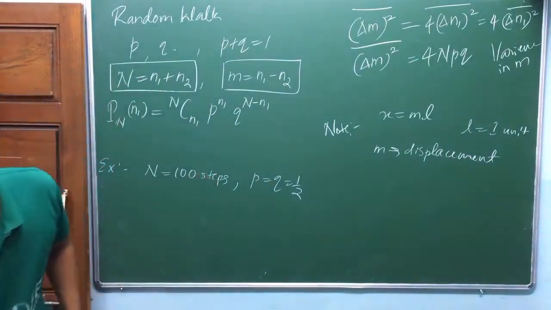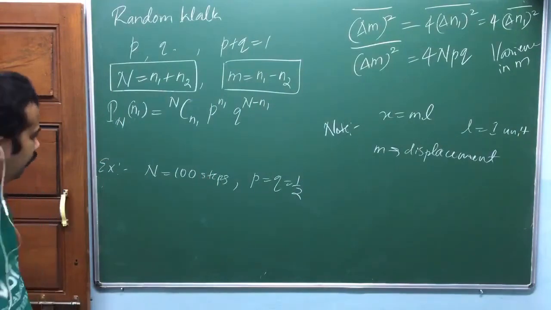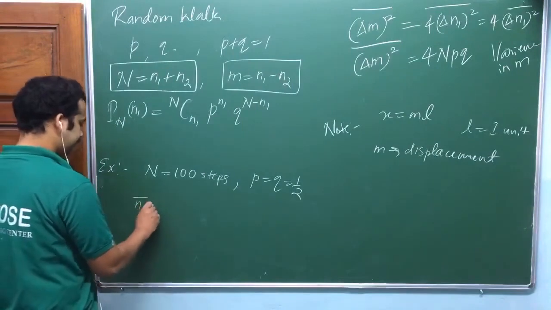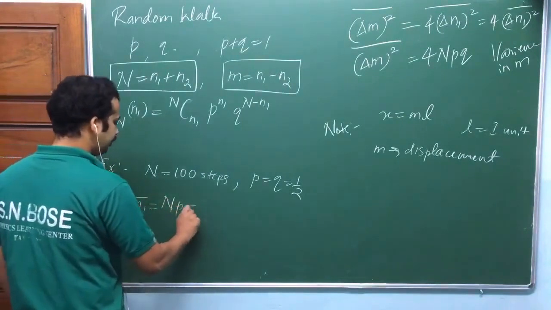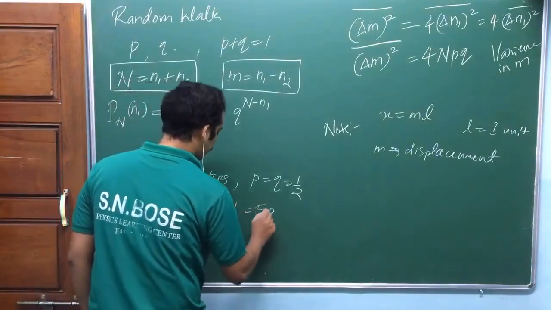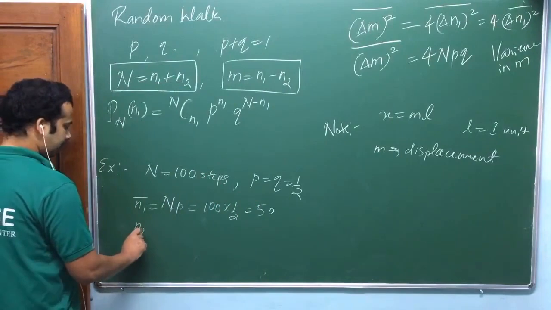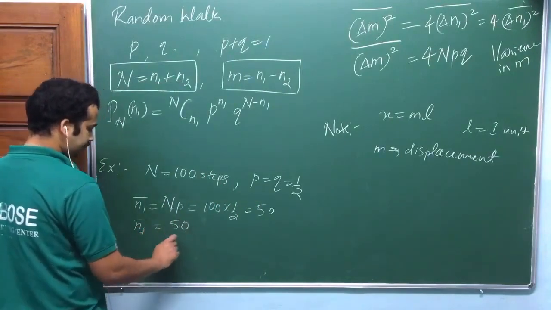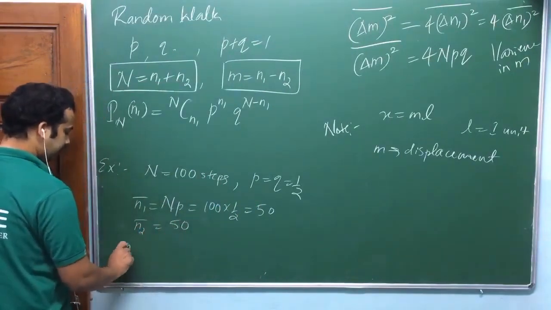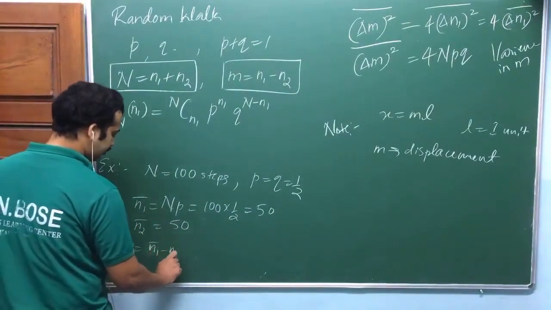N equal to 100 steps, P equal to Q equal to half. Then the mean value of n1. What is n1 mean? N into P, that's equal to 100 into half, 50. n2 mean, that's also 50, isn't it? m mean equal to n1 mean minus n2 mean, isn't it?